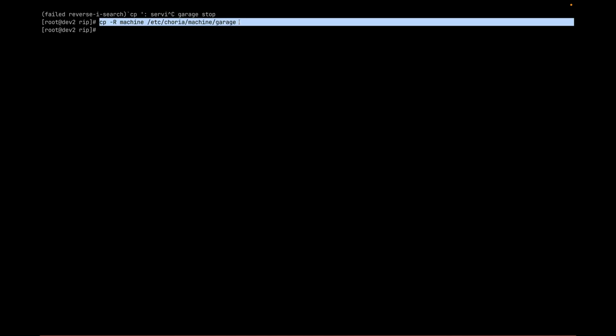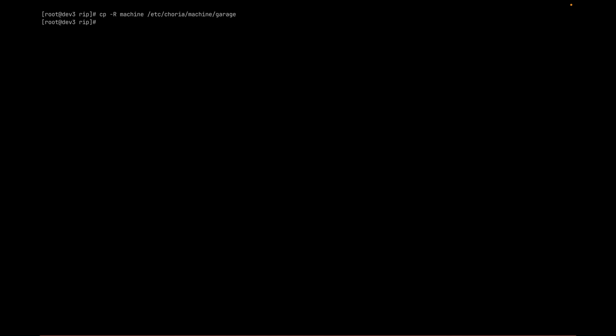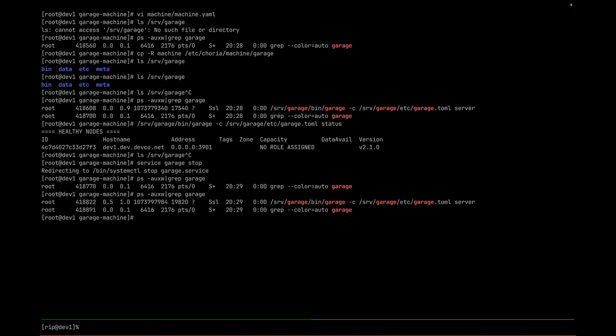And so let's do the same on these other machines. And very soon we will have the full cluster built. Now I have here the manifest and the binaries and so forth. Choria supports distributing those things over the network. So I can say through classification, essentially, which machines are supposed to be managing Garage.